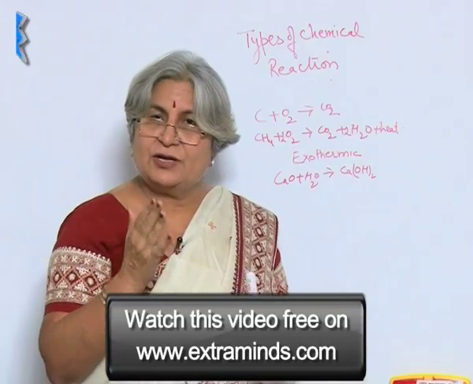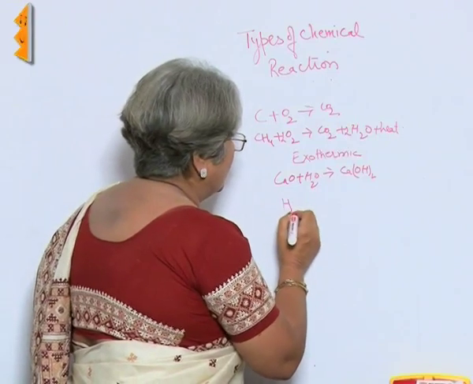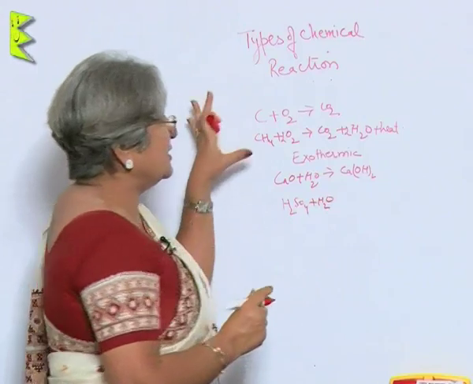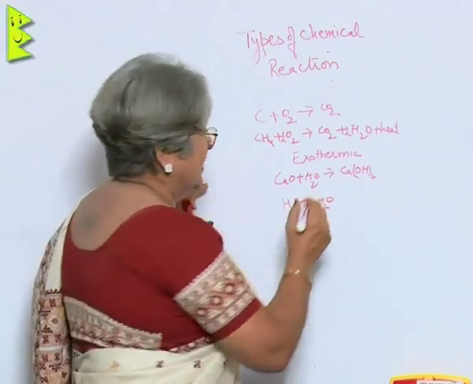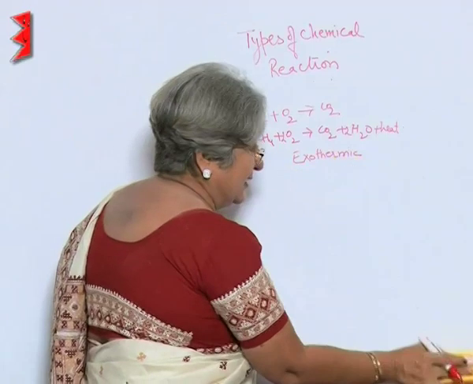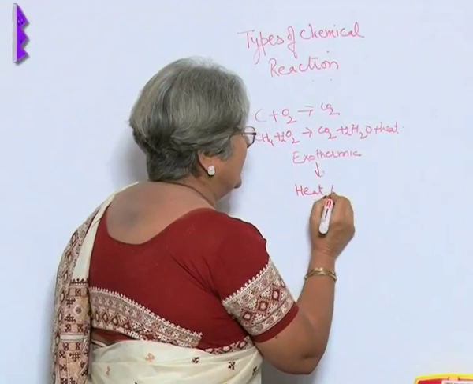So, that also is an exothermic reaction, H2SO4 plus water. So, all these reactions in which heat is released is an exothermic reaction. So, we can write it like this: heat released.